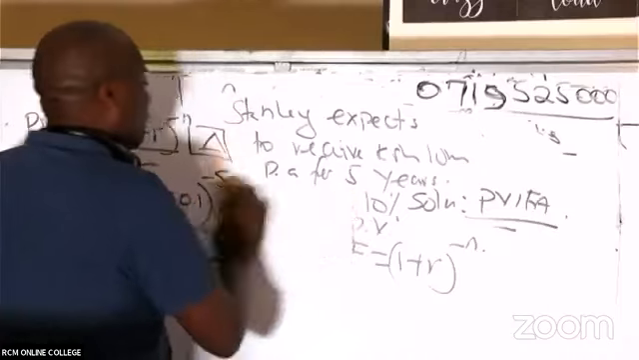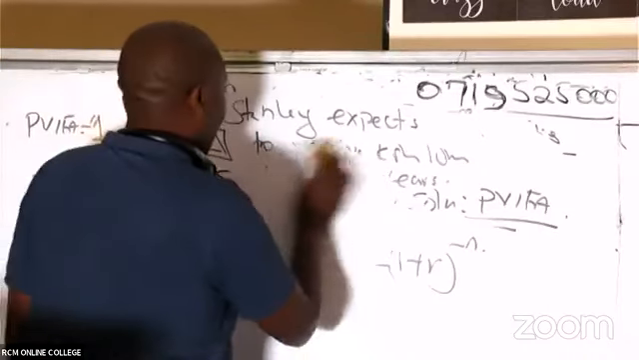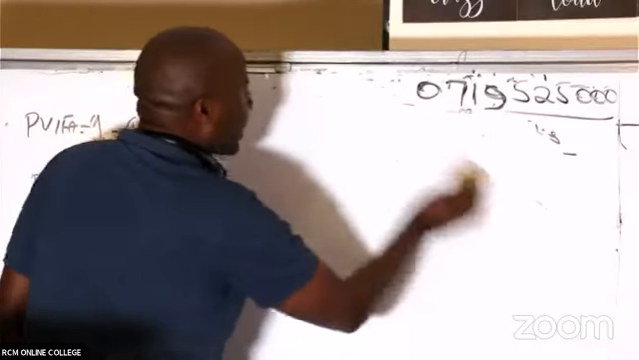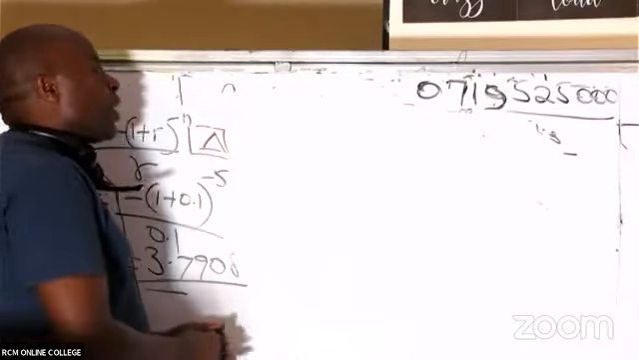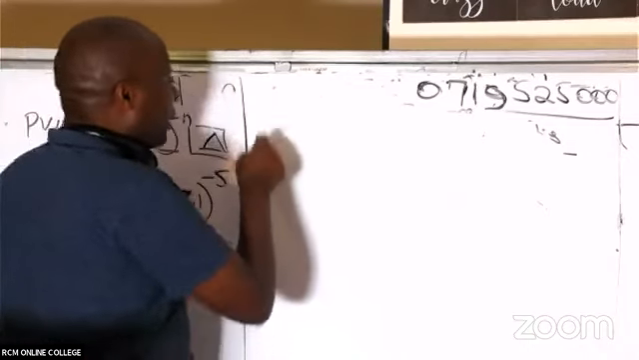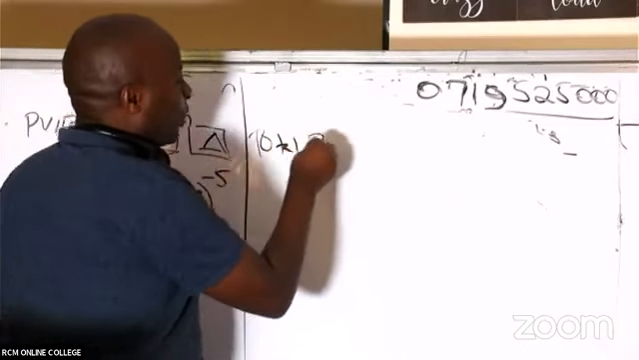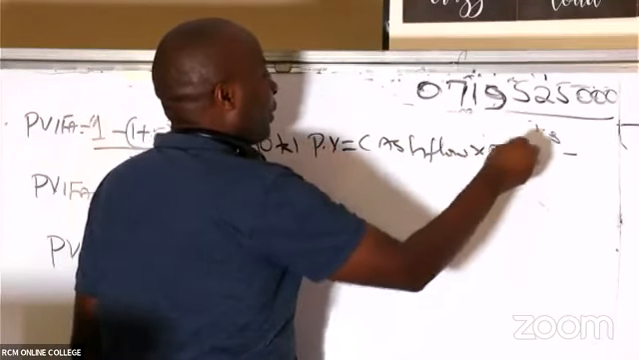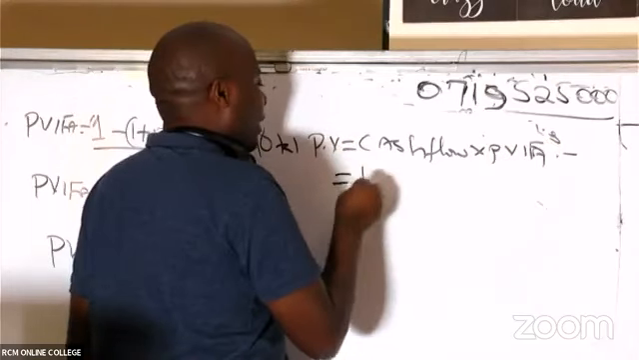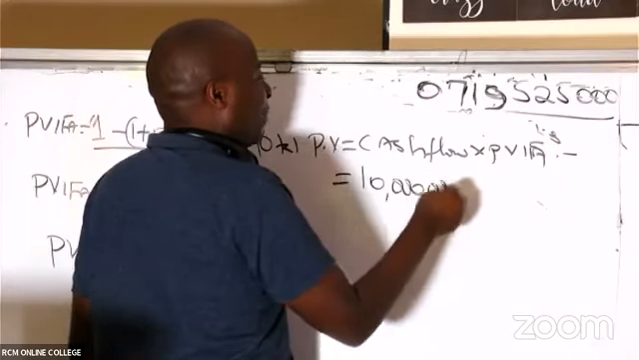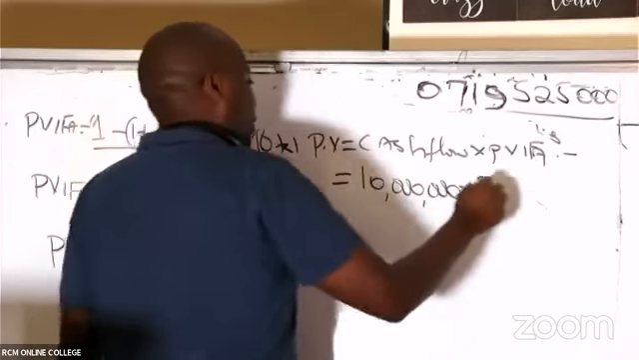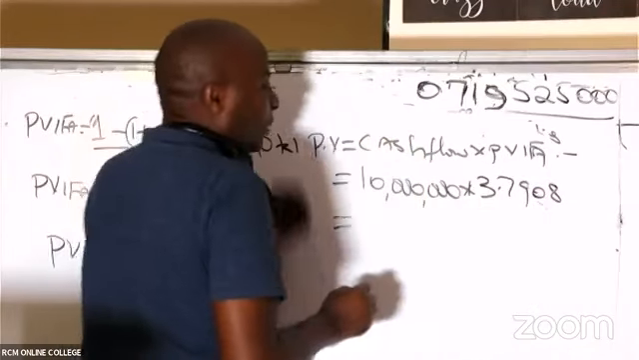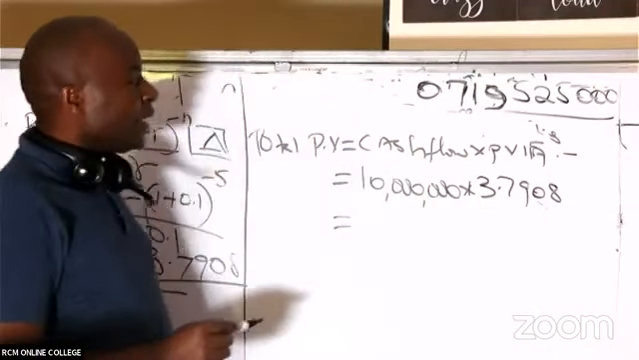Ladies and gentlemen, having gotten this PV4 as 3.7908, I need to come and now finish the question. This examiner had asked me to ascertain how much this guy called Stanley would get, the total present value. So the total present value will be the cash flow times the PV4. Remember the cash flow, you're only taking 10 million, times the PV4, which is 3.7908. So 10 million times 3.7908, what are we getting there, somebody?